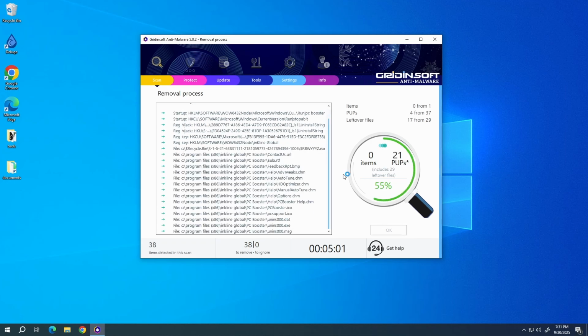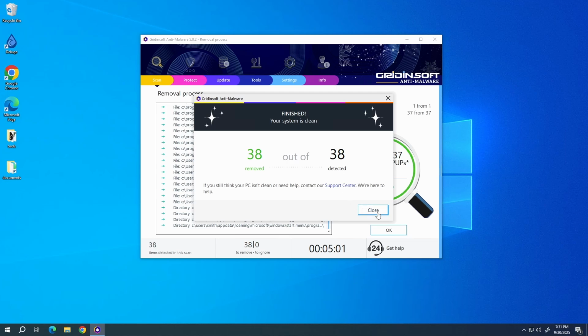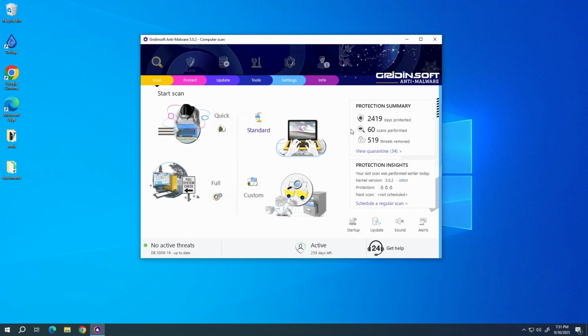Just go to the Tools tab, choose the Reset Browser Settings option and pick the browsers you need to reset in the list. Then just click the Reset button. Now the system is clean. Good luck and stay safe online.